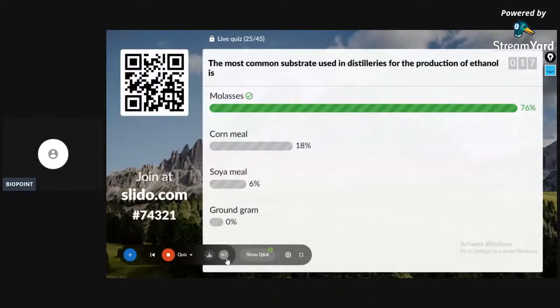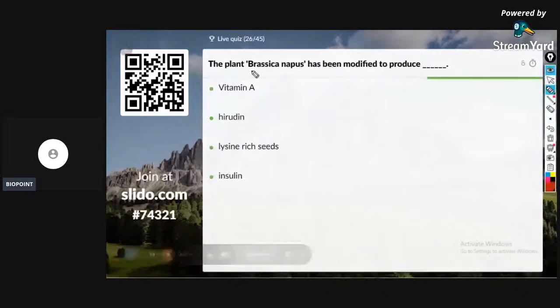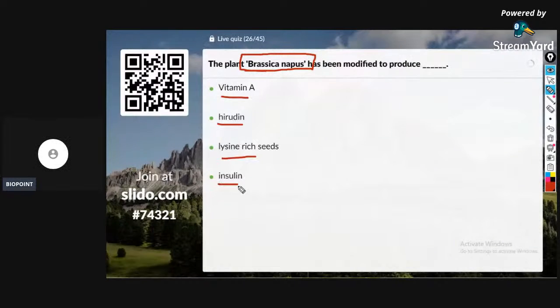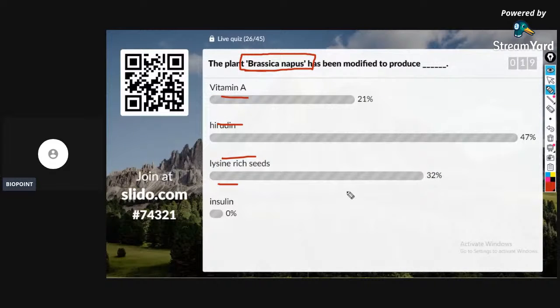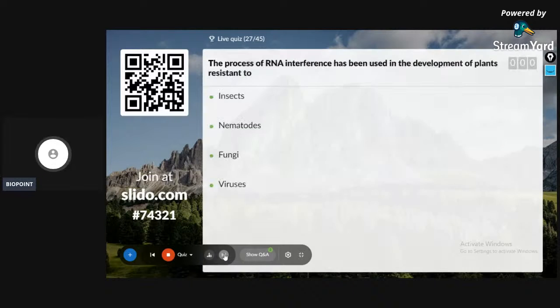26th question on the screen. The plant Brassica napus has been modified to produce option A vitamin A, B hirudin, C lysine rich seeds, and D insulin. Yes, 47% of the persons with the correct answer. The correct answer is never vitamin A. The answer is hirudin. 27th question, after which you have the next leaderboard.